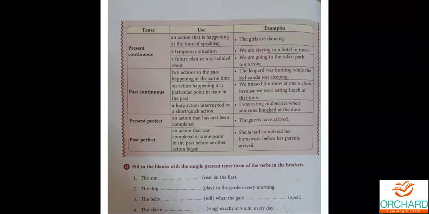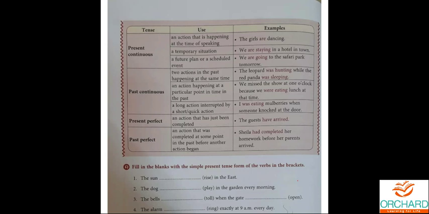Okay. Now there is another possibility where we use past continuous. An action happening at a particular point in time in the past. When something is happening in the past, it continues for a while and it ends in the past, that is also considered to be past continuous. See, we missed the show at 1 o'clock because we were eating lunch at that time. Why did you miss the show? Because you were eating at that particular time. So everything happens in the past. Got it? That's another possibility there.